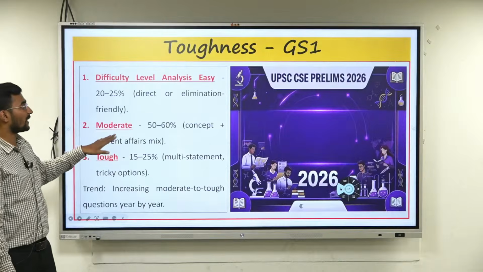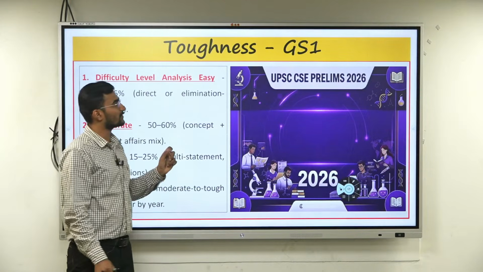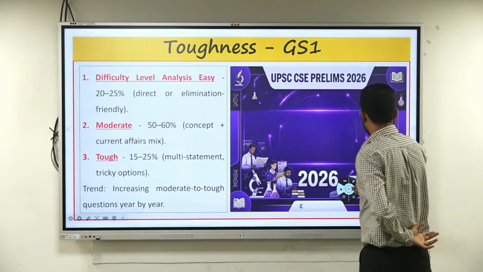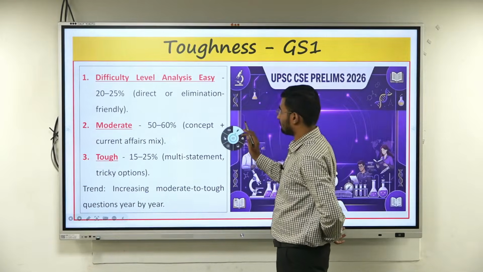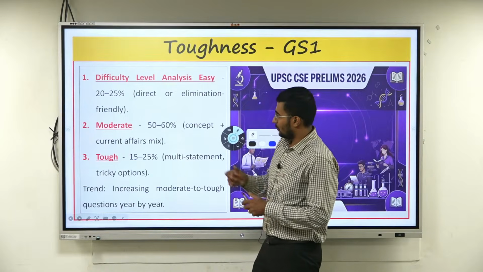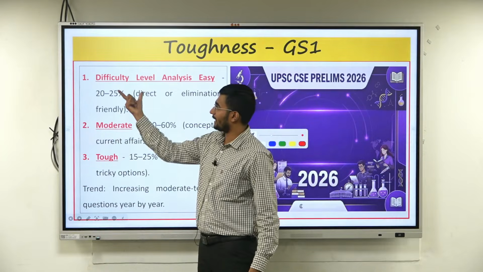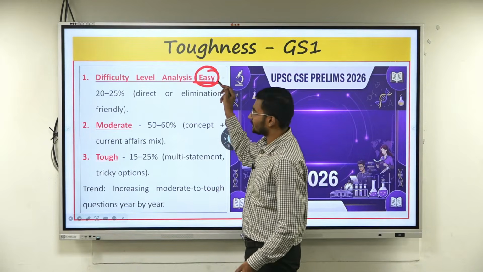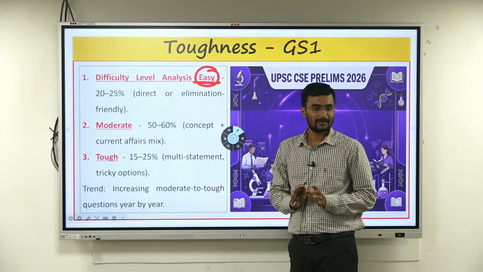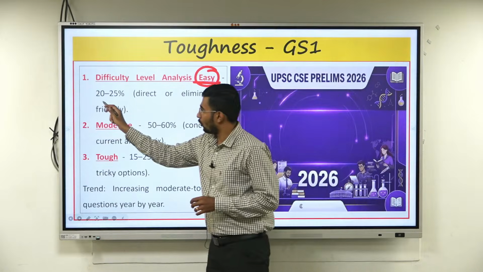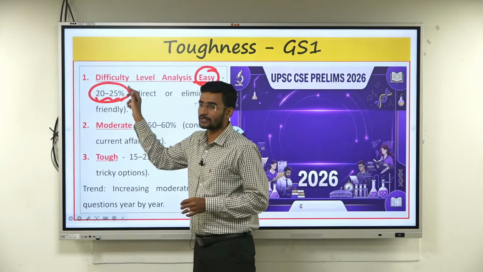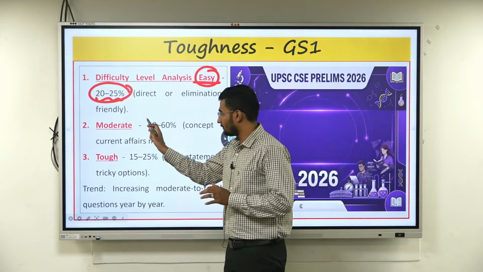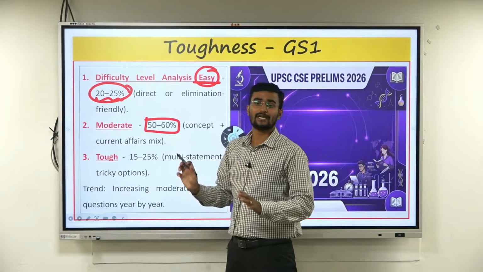Sir, how many questions were moderate level, how many were difficult, and how many were easier? What percentage can I say? Only 20 to 25% of the questions were direct this year. And the remaining moderate, 50 to 60%.